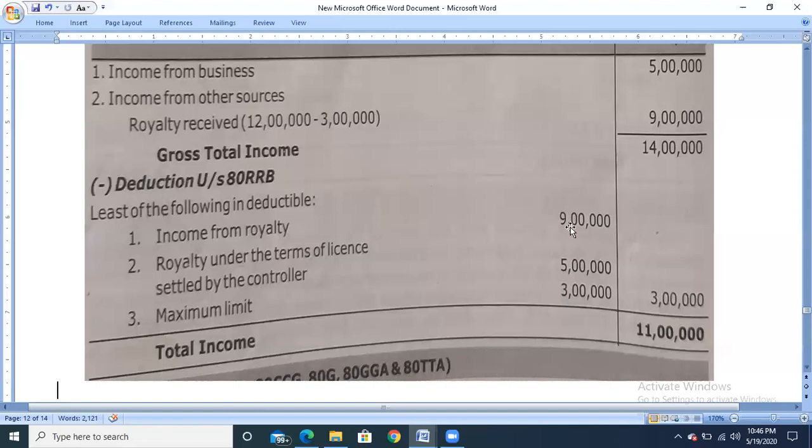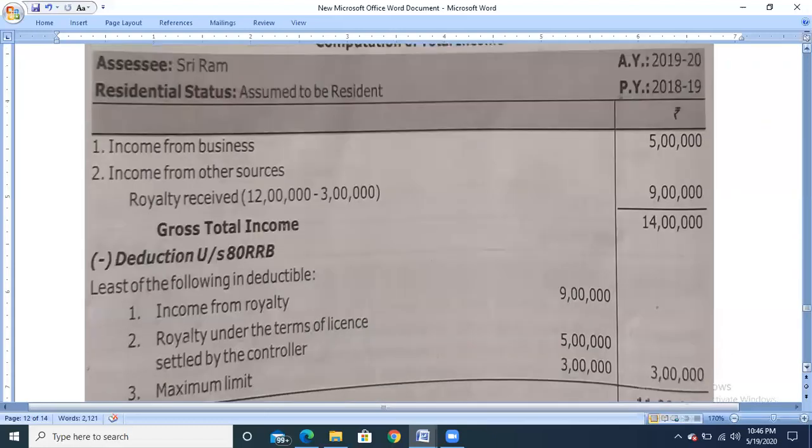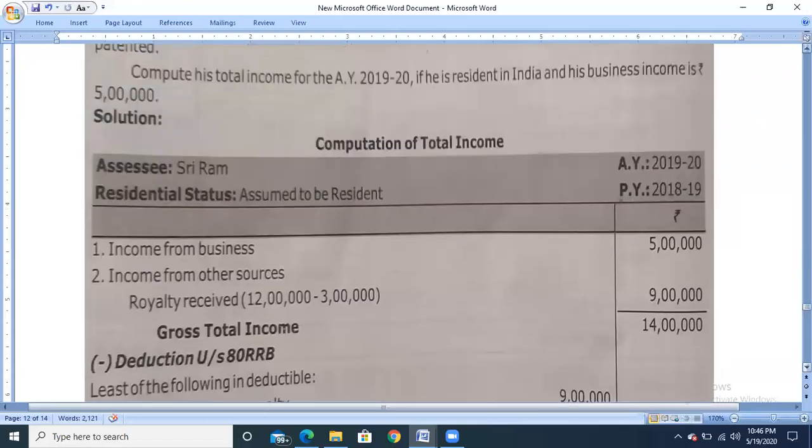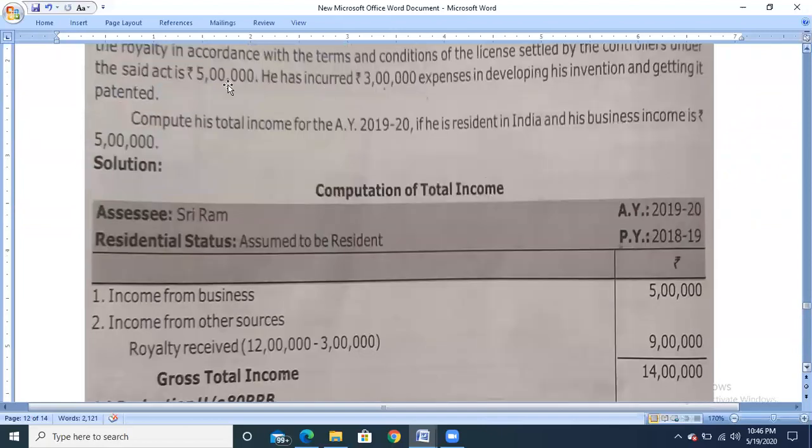So 9 lakh has to be taken. Be careful, actual royalty will not be considered. After deducting the expenses, whatever amount we get, that income or profit will be taken into consideration. The income from royalty is 9 lakh, and the royalty under the terms of license settled by the controller is given in the problem itself, that is 5 lakh rupees.